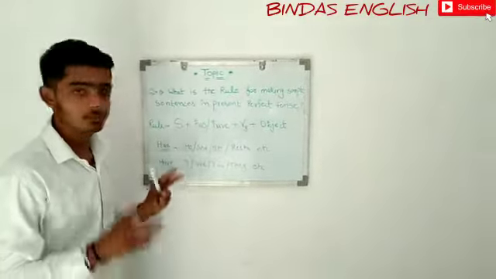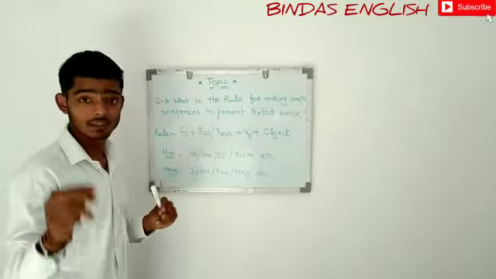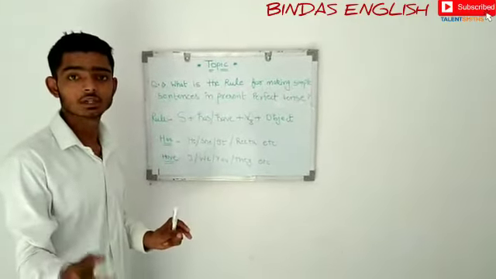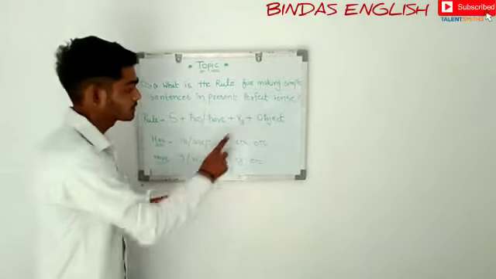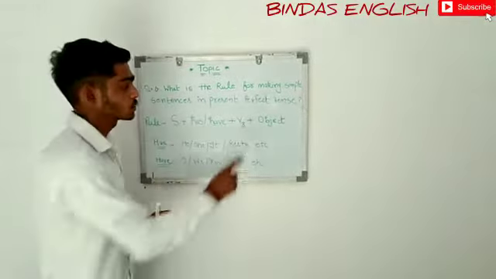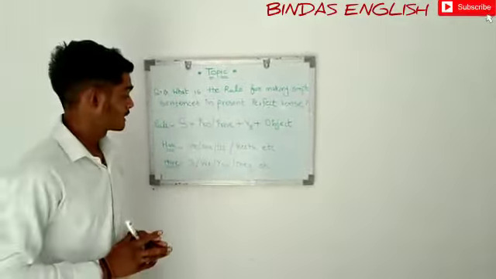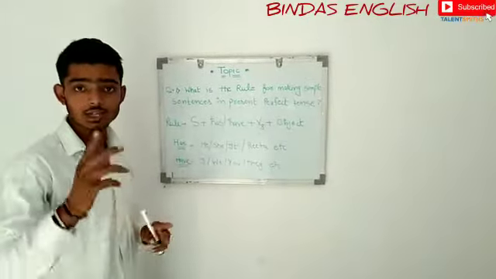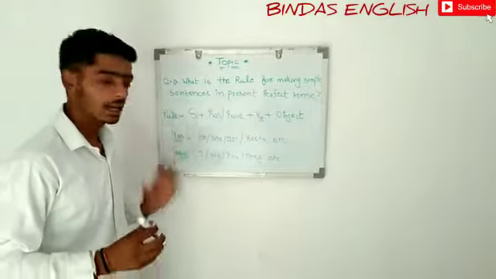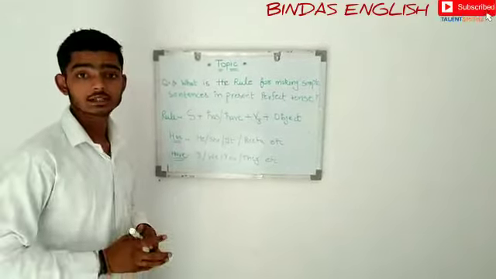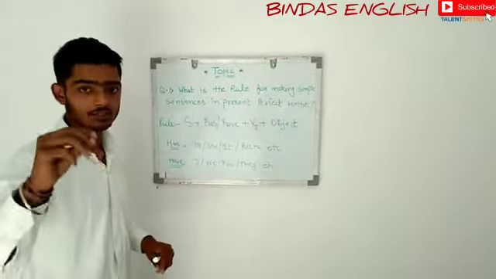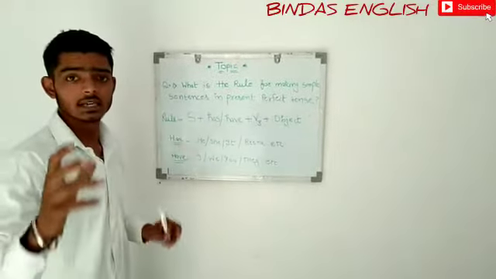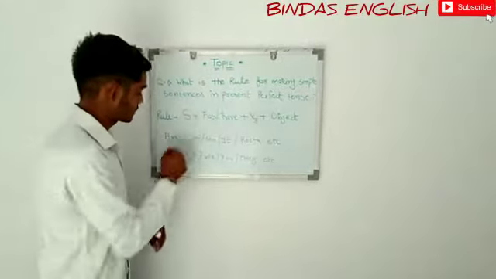Whenever there is a perfect tense, whether it belongs to future, past or present, there will be the verb's third form, and also the object. Some friends get confused about has or have, so I will clarify where you can use them.